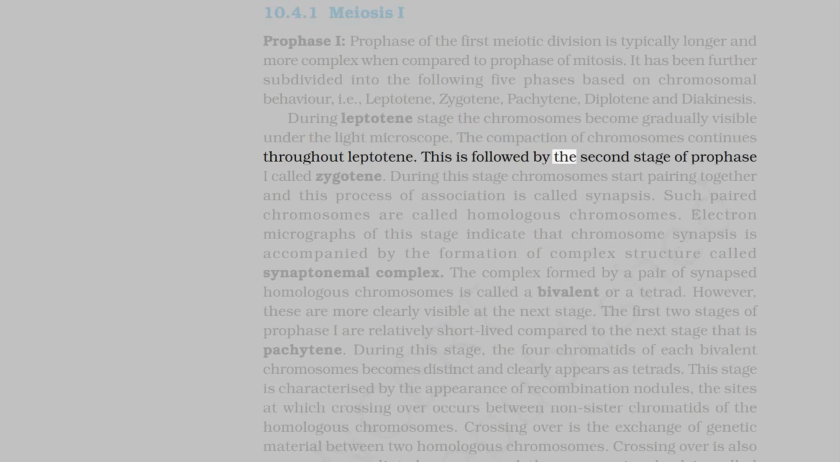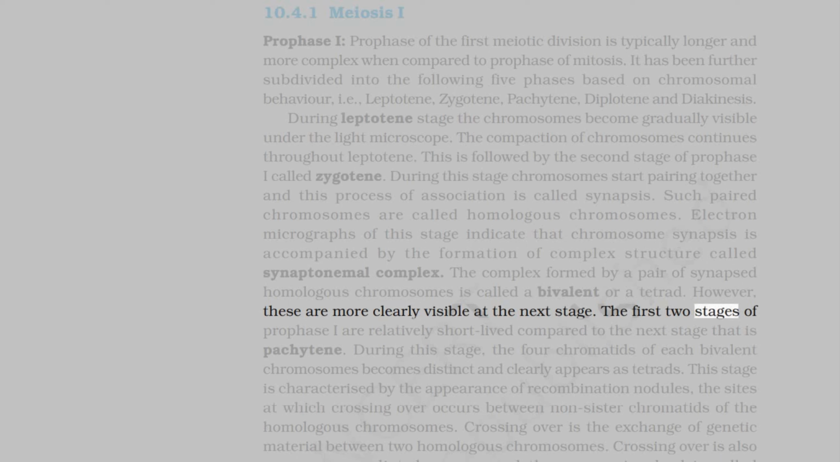This is followed by the second stage of prophase I called zygotene. During this stage, chromosomes start pairing together, and this process of association is called synapsis. Such paired chromosomes are called homologous chromosomes. Electron micrographs of this stage indicate that chromosome synapsis is accompanied by the formation of complex structure called synaptonemal complex. The complex formed by a pair of synapsed homologous chromosomes is called a bivalent or a tetrad. However, these are more clearly visible at the next stage.